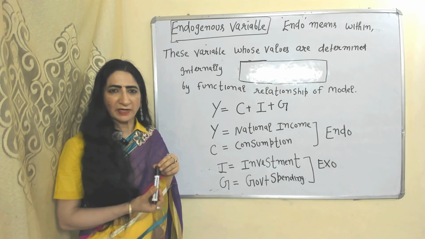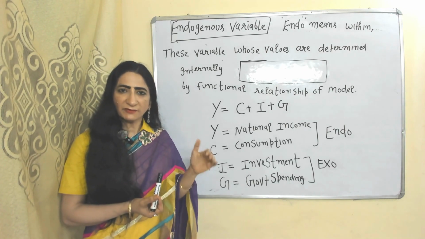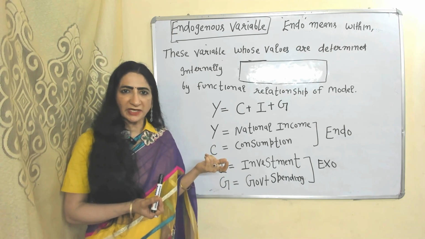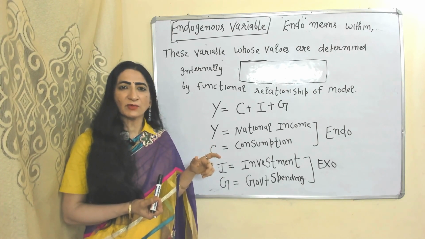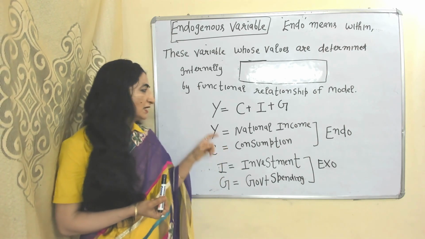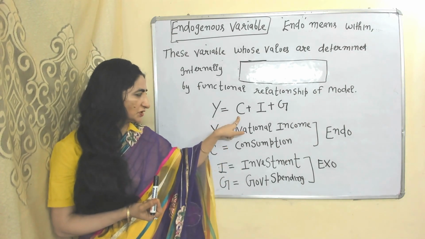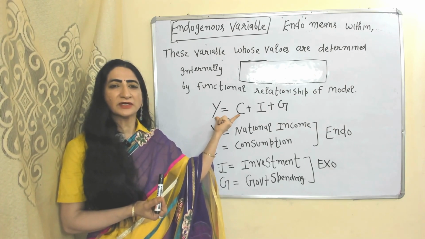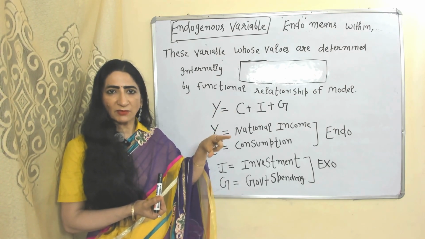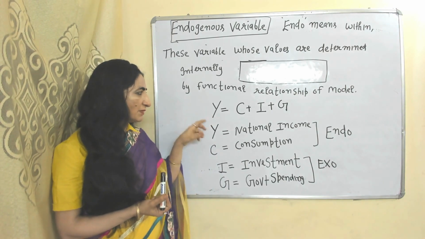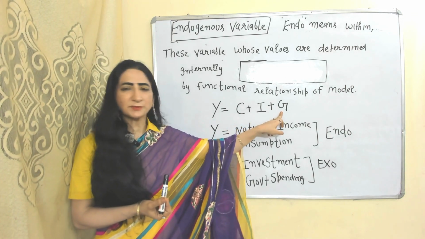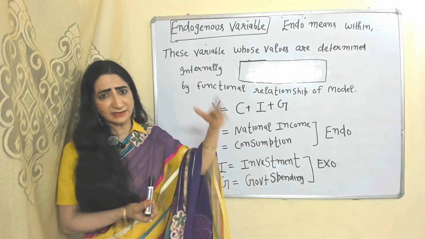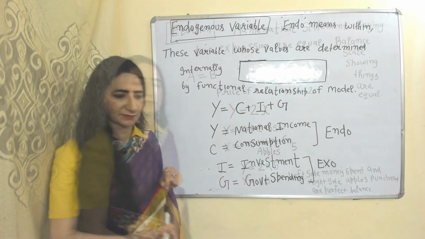Endogenous variable. Endo means within, inside. That means the values of these variables are determined inside the model through functional relationships. Here national income and consumption, both are endogenous variables because their values are determined inside the model through functional relationships. But investment and government spending are exogenous variables because these variables are decided by external factors.